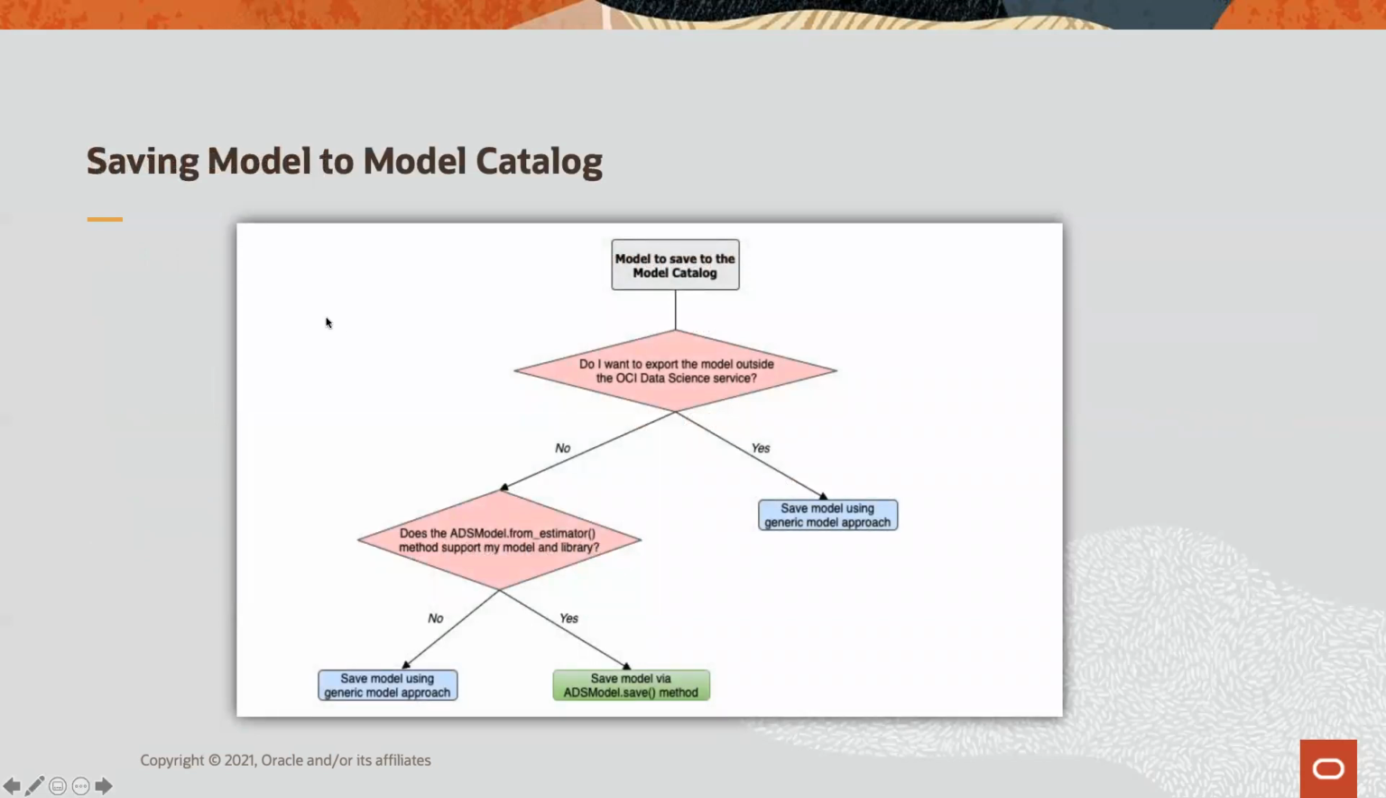Now we have the model to save to the model catalog. Do I want to export the model outside the OCI data science service? Yes, then I will save the model using generic model approach. In case of no, I will check does the ADS model.from estimator method support my model and library. No, I will save the model using generic model approach, and yes, I will save the model via ADS model.save method.